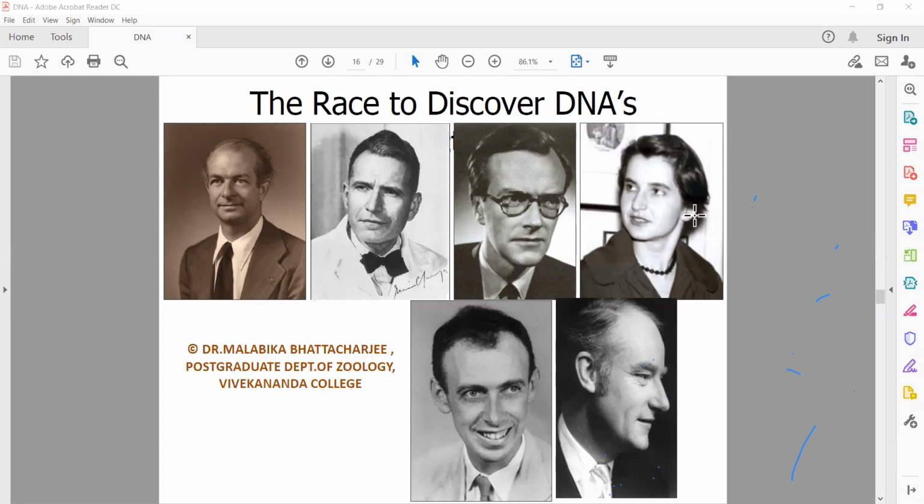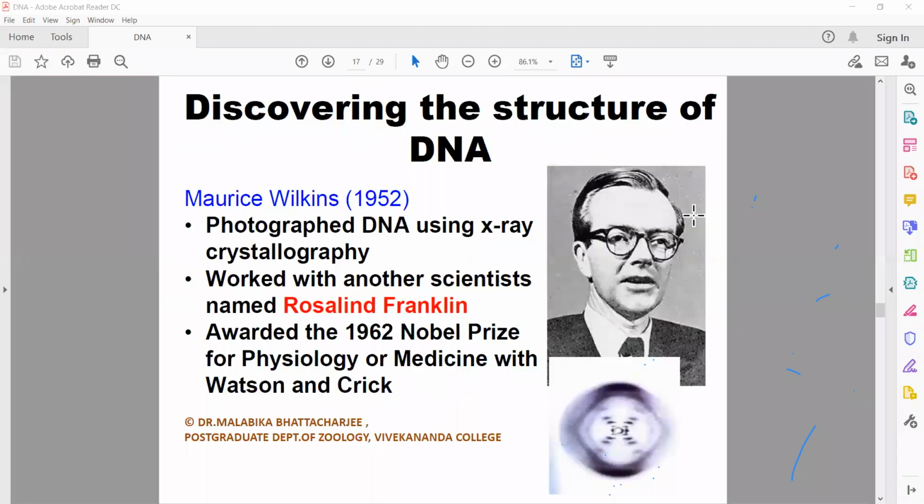Okay. Now, coming to Maurice Wilkins. Rosalind Franklin used to work with Maurice Wilkins in a laboratory. They worked together. And Rosalind Franklin was an excellent X-ray crystallographer. What is that technique?